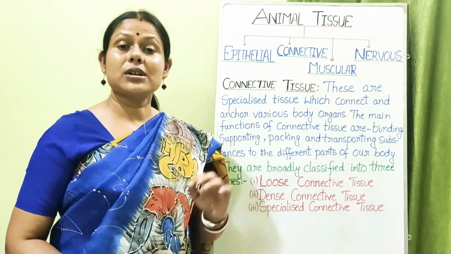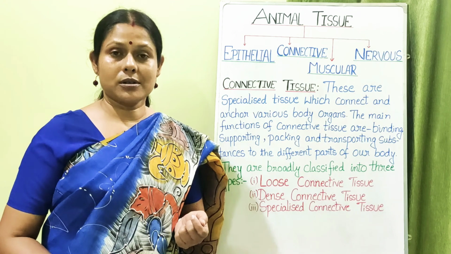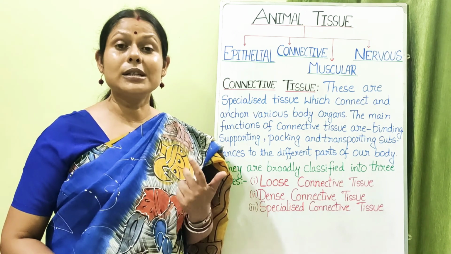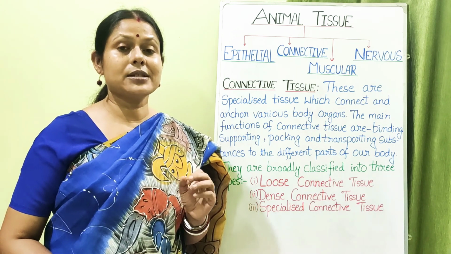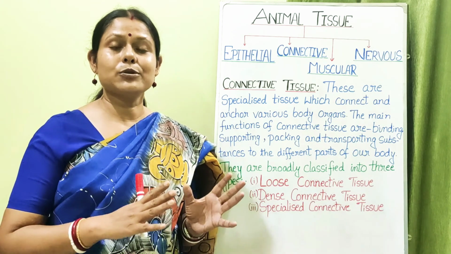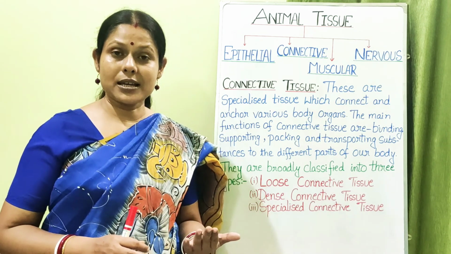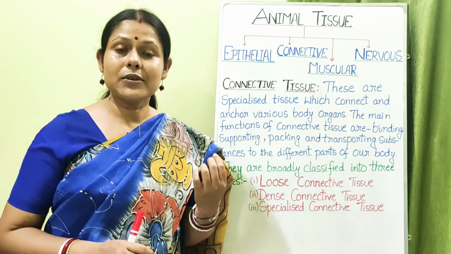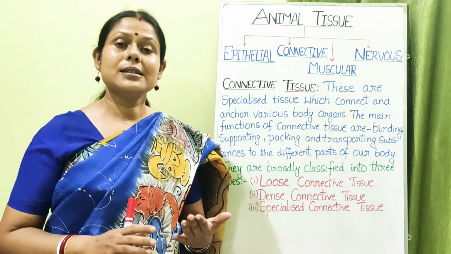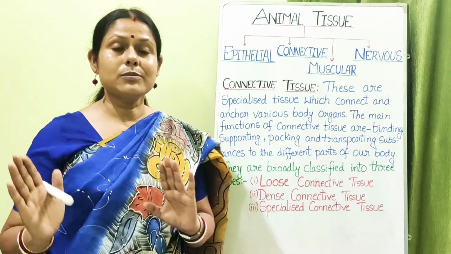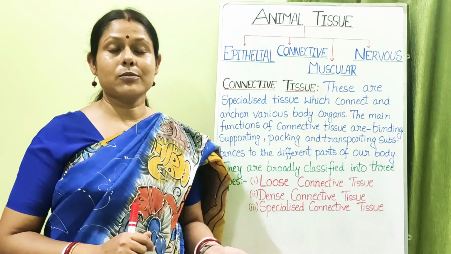And then they help in the transporting of substances. Of course, you have read about the blood and you have also read about the lymph, which are the two liquid or fluid connective tissues. Now these two types of tissues help in exchange of materials or transportation of materials from one place to another place. That is, it can help in the transportation of gas, it can help in the transportation of simplified food substances, it can help in the transportation of enzymes, hormones, and sometimes it can also help to remove the excretory materials from the various cells of the tissues after the metabolism is done.